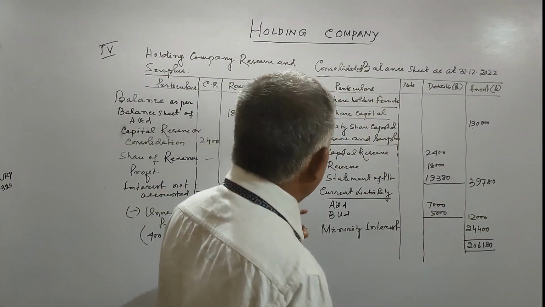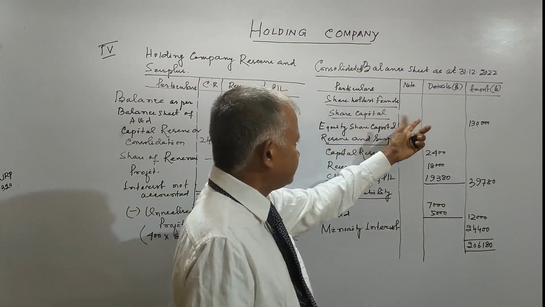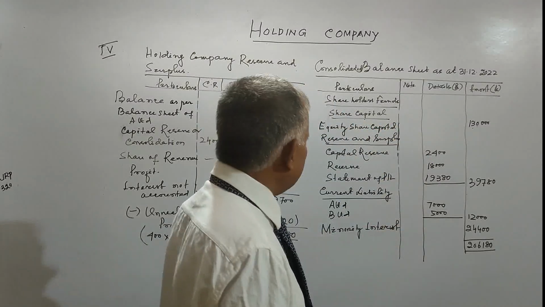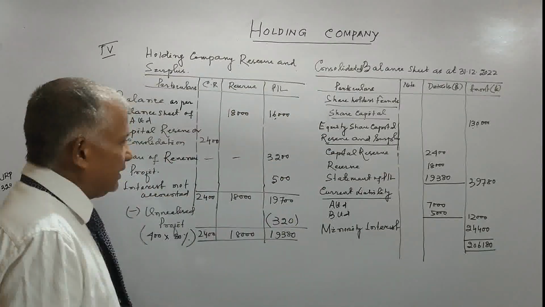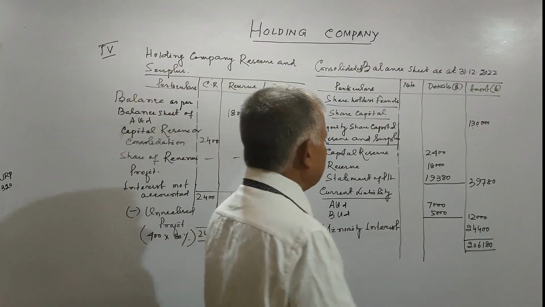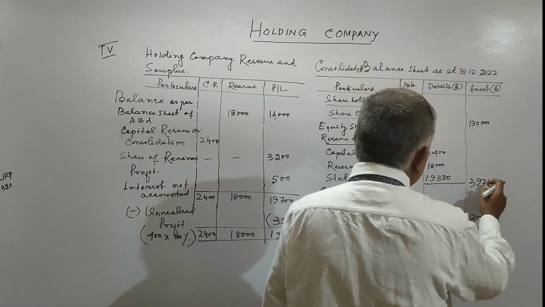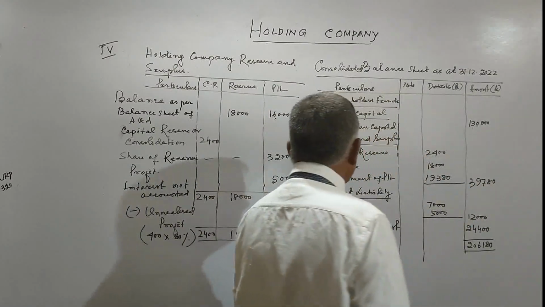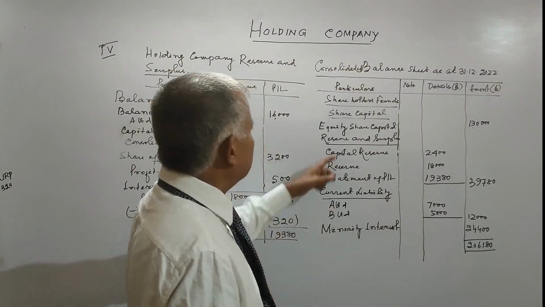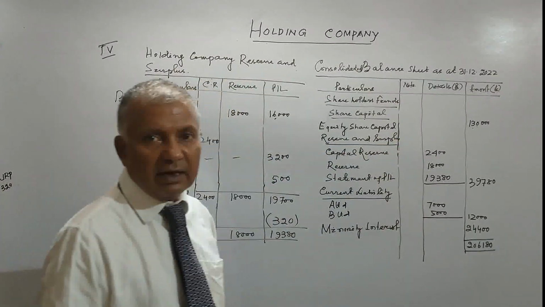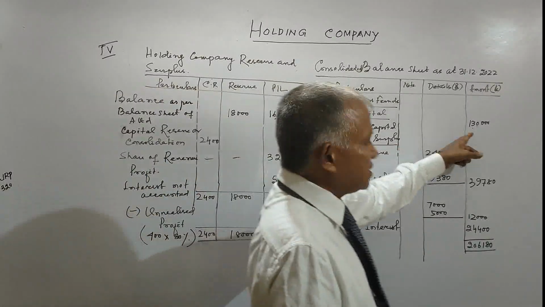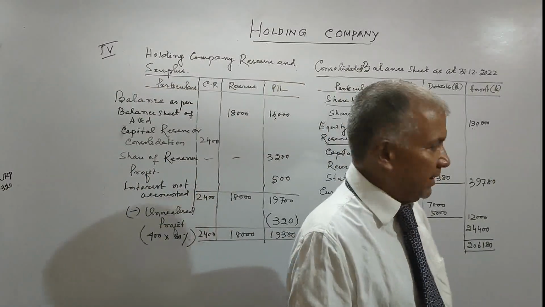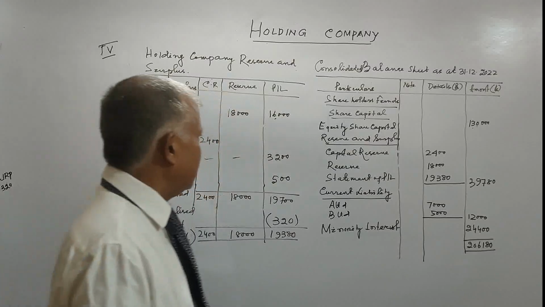First we are preparing your liability side. You can prepare the details in the note and give the note number here and the final amount here. So equity share capital 1,30,000. This is the equity share of holding company, that is A Limited.